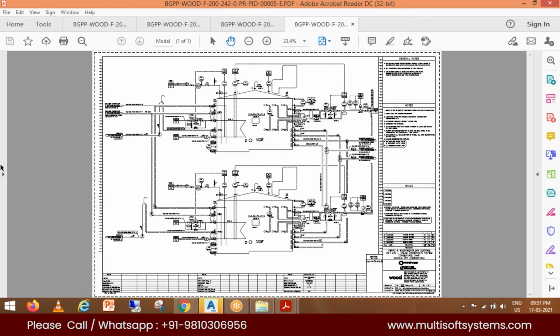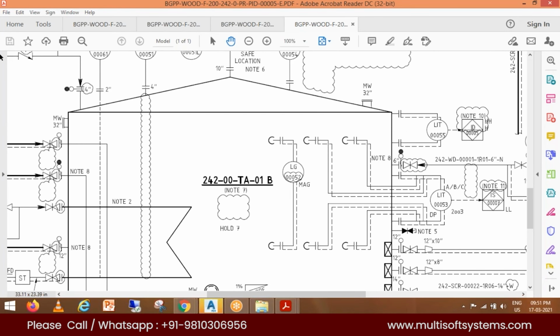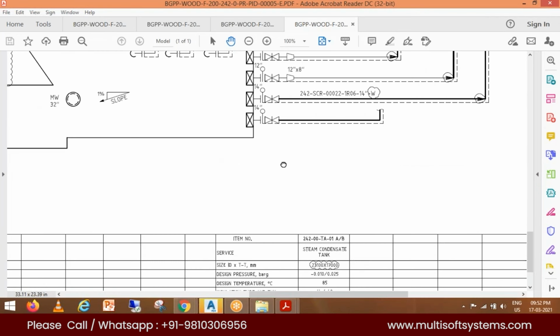Now this plant breakdown structure and this item tag, these things you see right here, define the functional location of a particular object. As I told you my address, that I am staying in India, this is the address of a particular tank. This tank is under 242 unit, 00 is the sub unit, TA contains the tank identifier, 01 is the sequence number, and B is the suffix. That is why I told you that this information is regarding a tank.